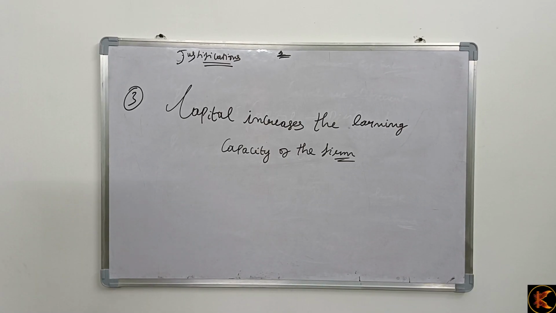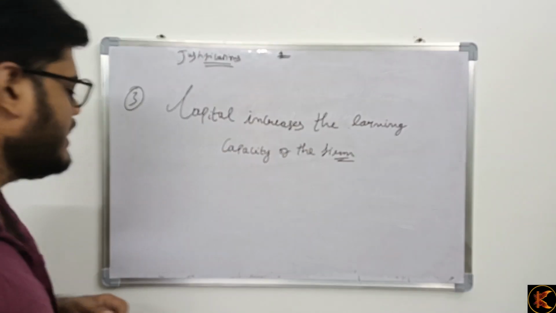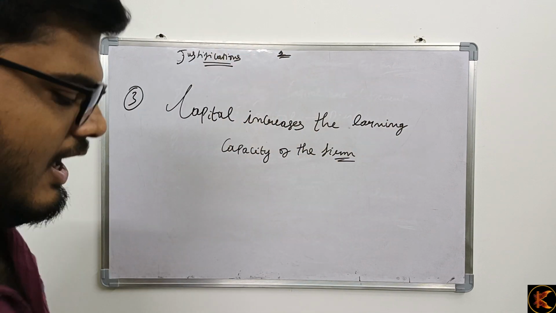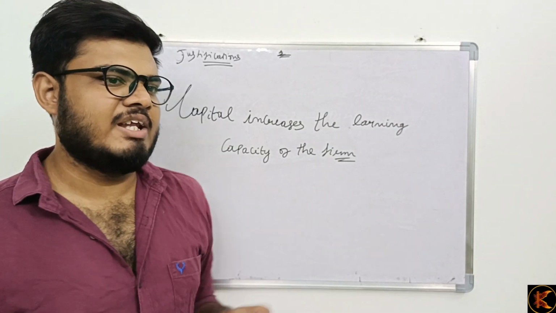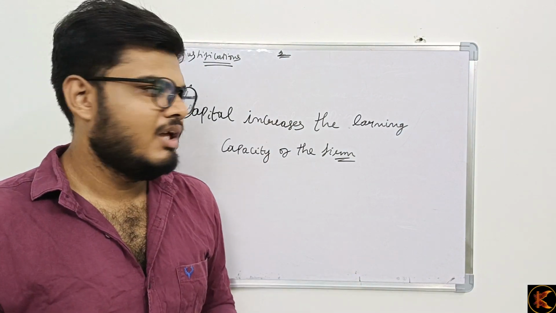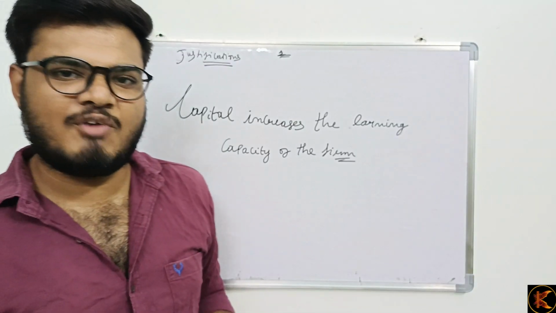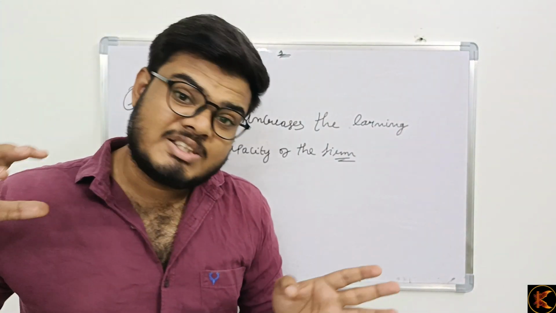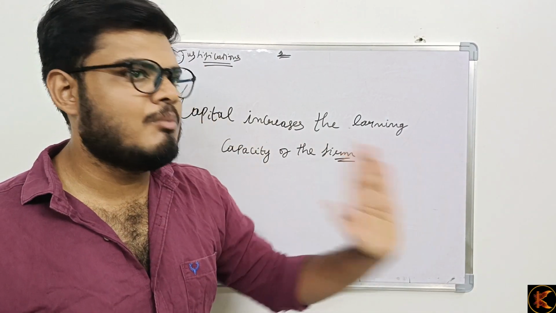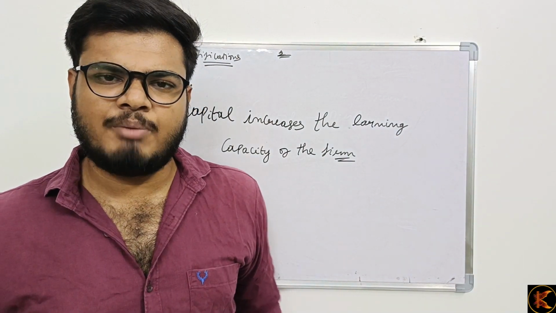This is the major justification that can be given for interest on capital for partnership firms. When capital increases, the earning capacity of the firm also increases. I told you in the first justification that this is motivating the other partners to invest more. When you keep this interest on capital as a motivating factor for all the other partners, they will start investing more amount into the business. When they do, this interest on capital is going to be a very, very small expense for the company.